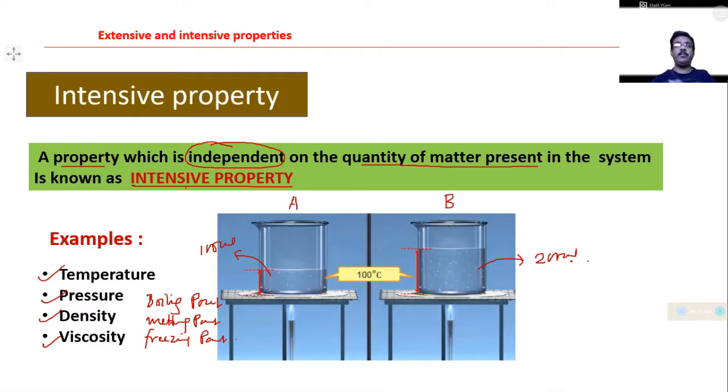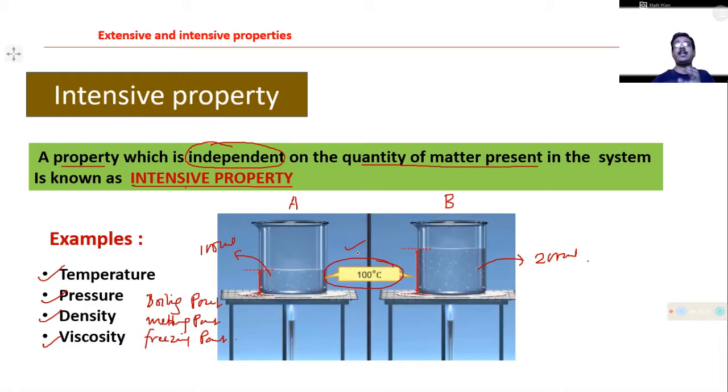Now if you measure the boiling point of the water present in beaker A and beaker B, then you can see that the amount of water present in the two beakers is different, but the boiling point will be the same if the pressure is standard, 1 atmospheric pressure.